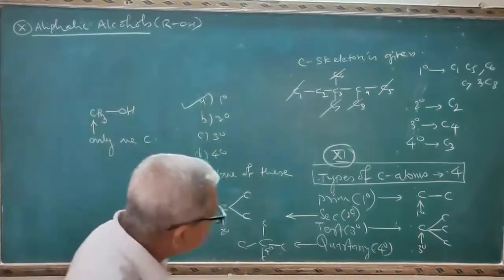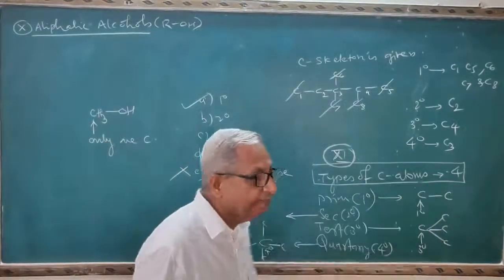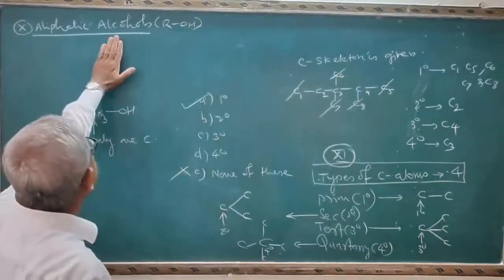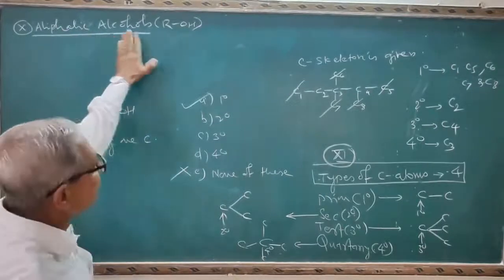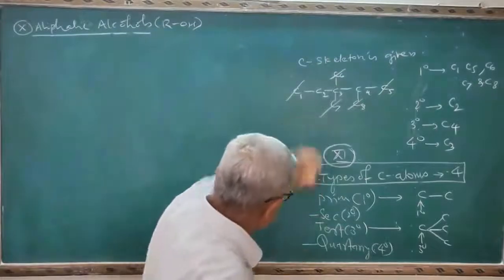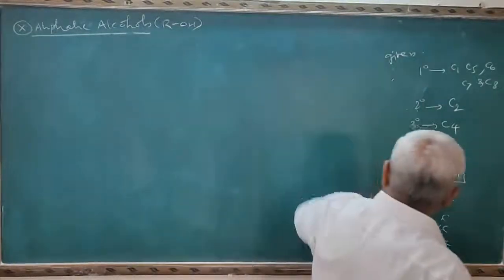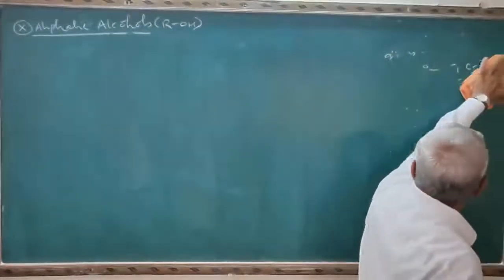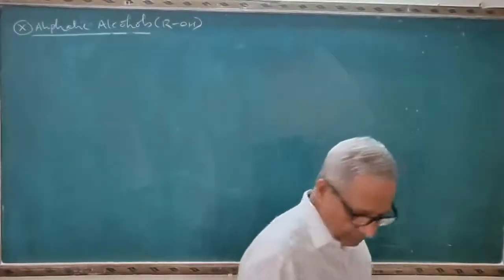If you understand these types of carbon atom, then you will understand the classification of aliphatic alcohols. Come to the point.